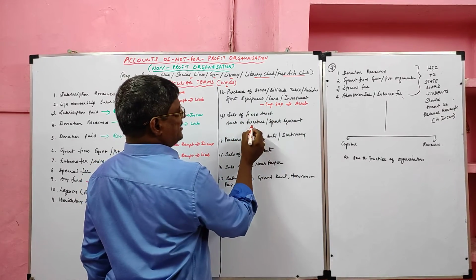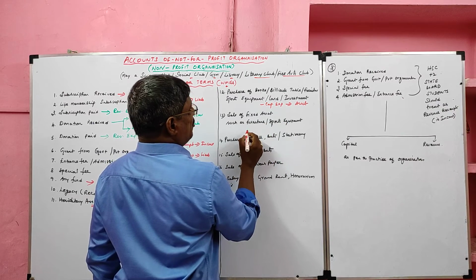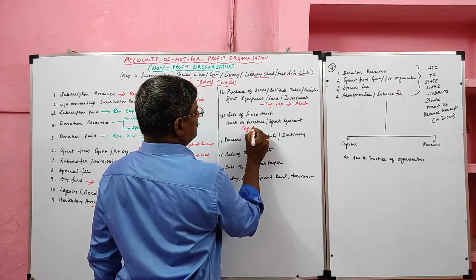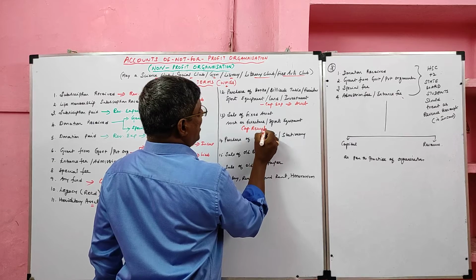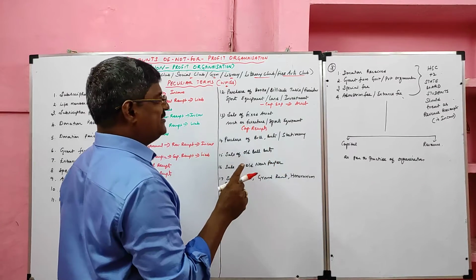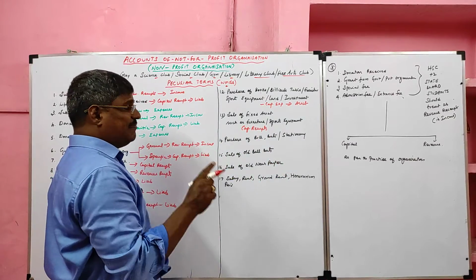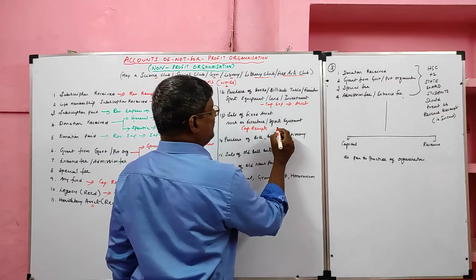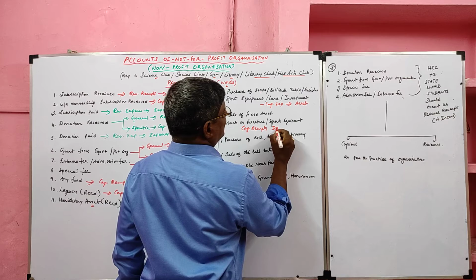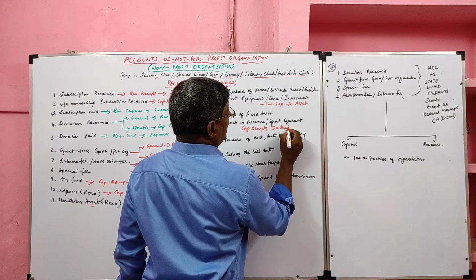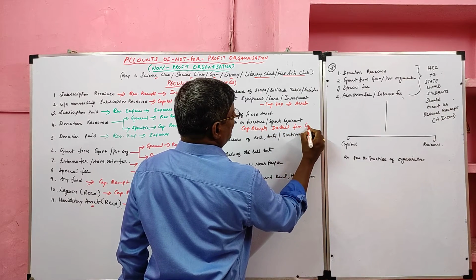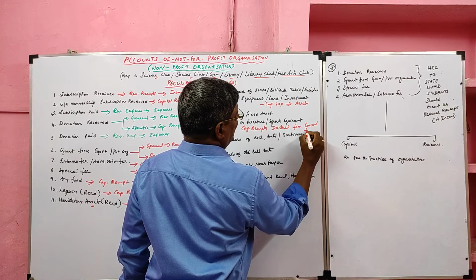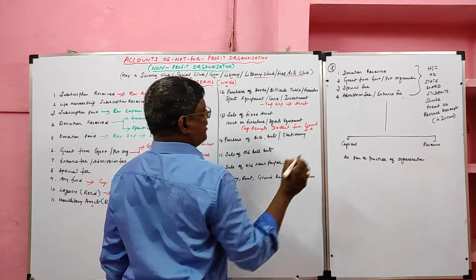Sale of fixed assets such as furniture, sports equipment, these are all capital receipts. All capital receipts appear in the liability side, but sale of fixed asset is a capital receipt that will not appear in the liability. It should be deducted from the concerned fixed asset in the asset side of balance sheet.